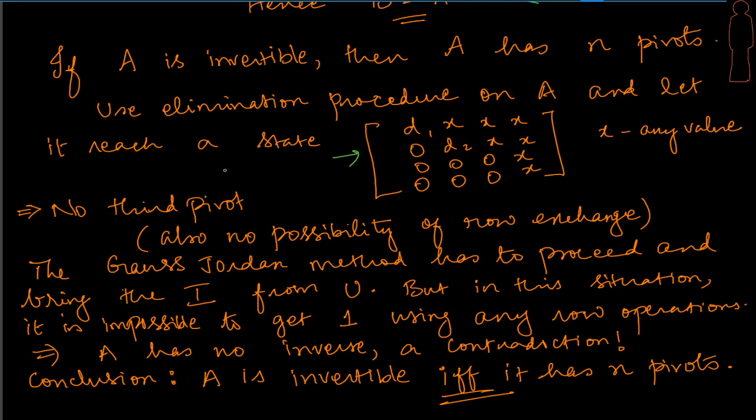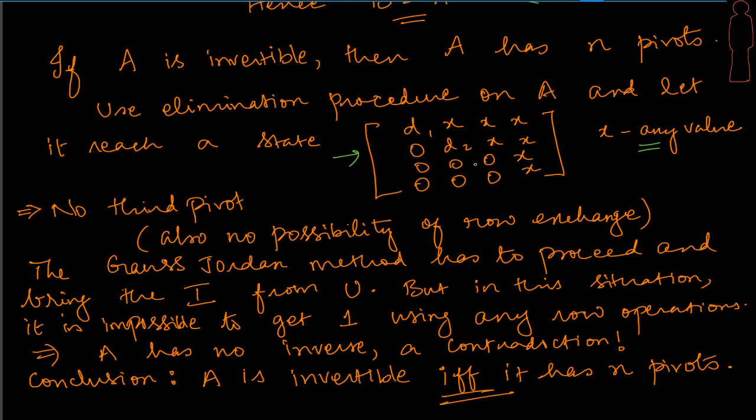If there is a chance, then elimination would have continued, is it not? So we are coming to a point by saying that there is no third pivot. Also understand that when we write x here, it is not that all these are the same values. All these could be very different values, and this is an important point. Let them have any values. We are not bothered. We are only bothered about the two pivots we have got, and let's assume the third pivot is not there.